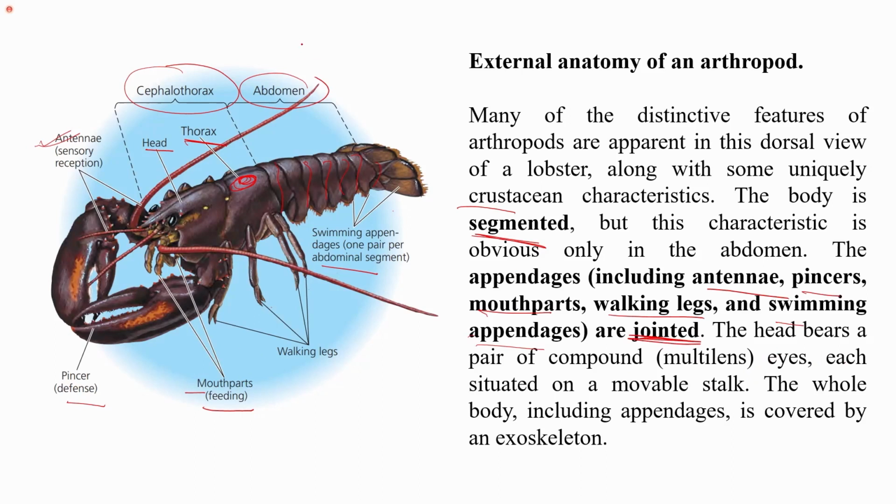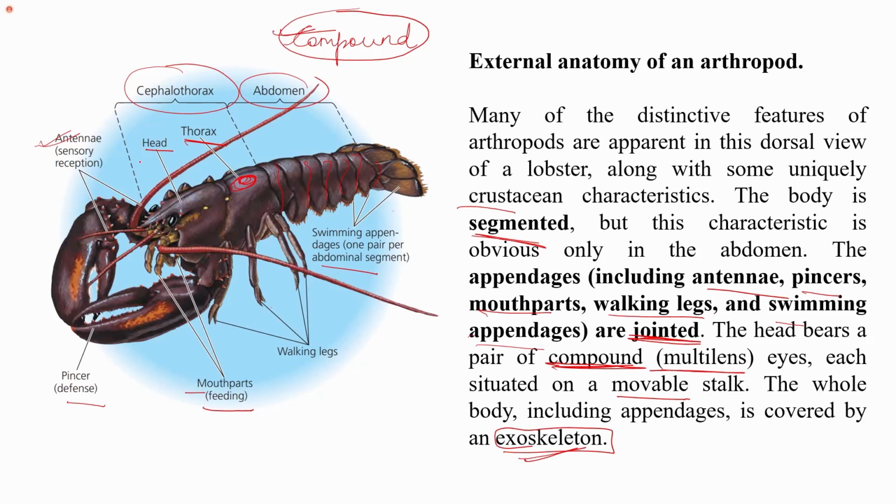One of the important features in arthropods, which is also one of the reasons that they are very sensitive and very precautious towards their environment, is the presence of compound eyes. Unlike the single-lens eye we humans have, they have compound eyes in which many lenses are present. We will learn about compound eyes also. They have a pair of compound eyes, which are multi-lens eyes, each situated on a movable stalk, and the whole body including appendages is covered by an exoskeleton. We have already discussed that the exoskeleton is present.